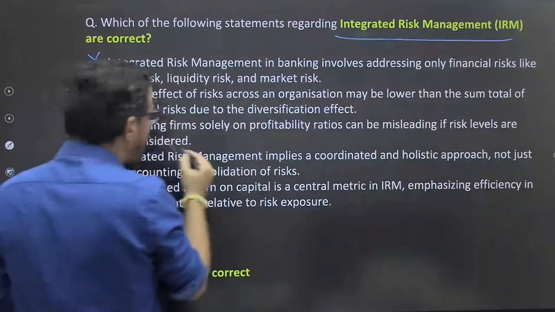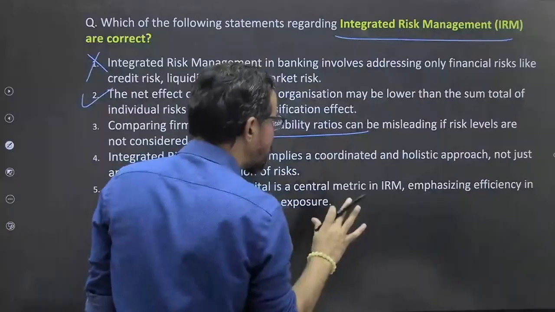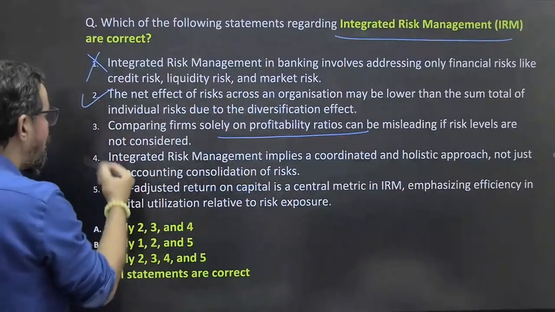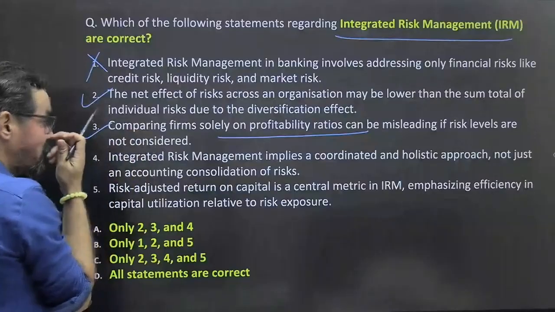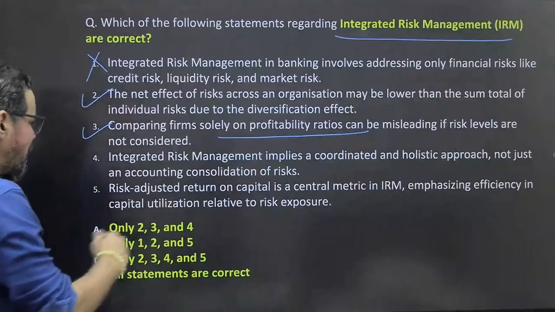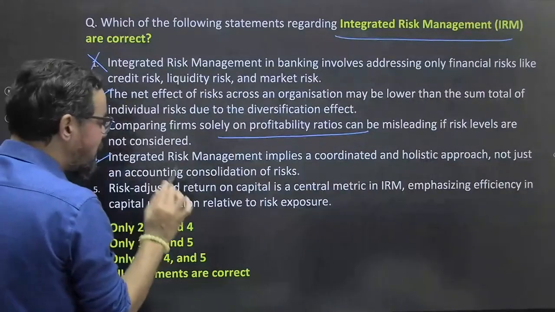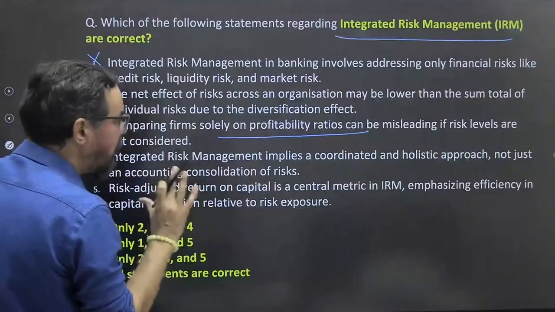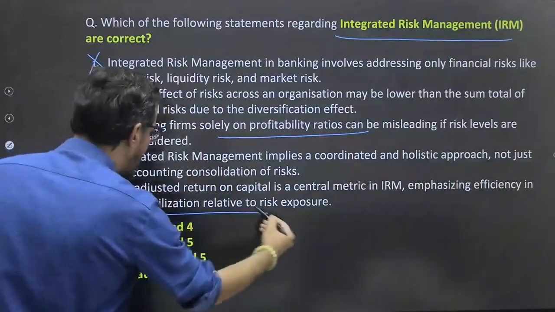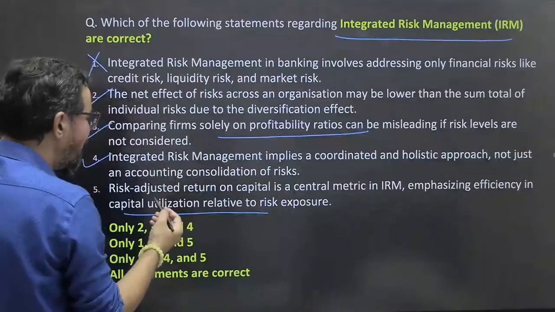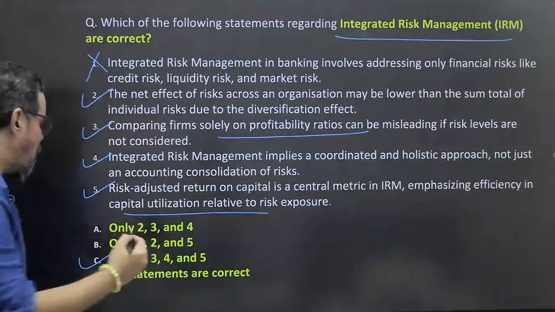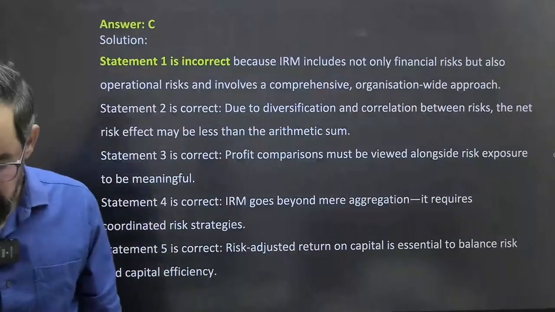Comparing firms solely on profitability ratios can be misleading if risk levels are not considered. This is also true. Integrated risk management implies a coordinated and holistic approach, not just accounting consideration. Risk adjusted return on capital, RAROC, is a central metric in IRM, emphasizing efficiency of capital utilization relative to the risk exposure. True. So 2, 3, 4, 5 means option C will be the right answer for this particular one.